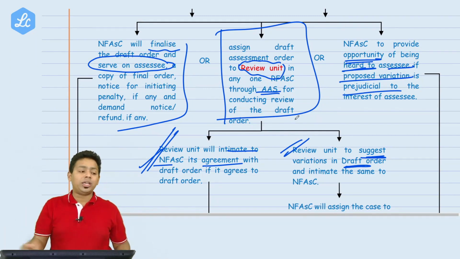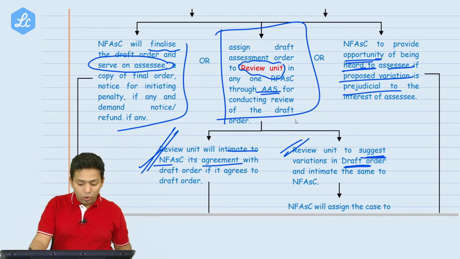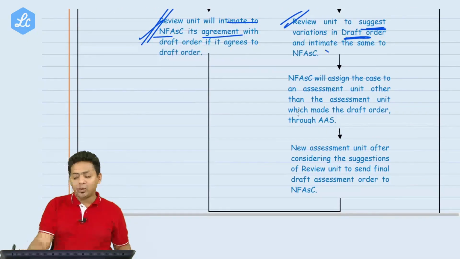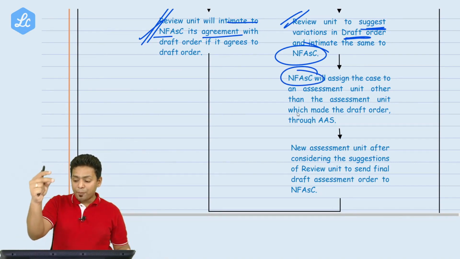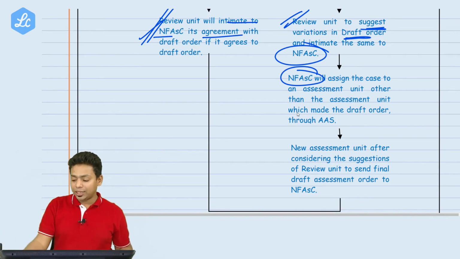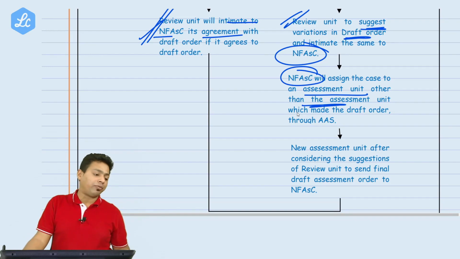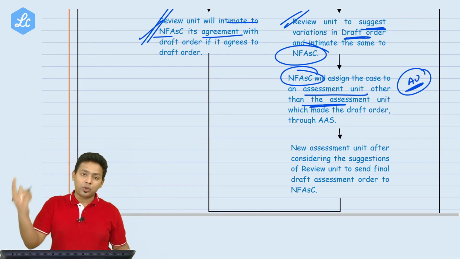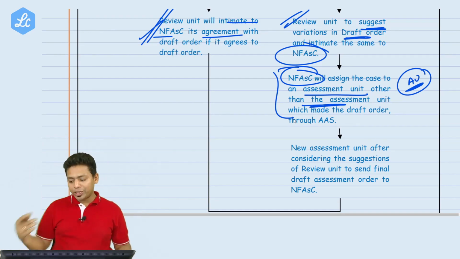If the review unit disagrees with the assessment unit, the review unit is not authorized to interact with the assessment unit. The review unit will tell it to the National Faceless Assessment Center. Very important point: the National Faceless Assessment Center will assign the case to any other assessment unit, other than the assessment unit which has drafted the order. So another assessment unit will come into play now. Please understand, this assessment unit is a unit other than the original unit. Are you getting this? How beautifully they have created it.